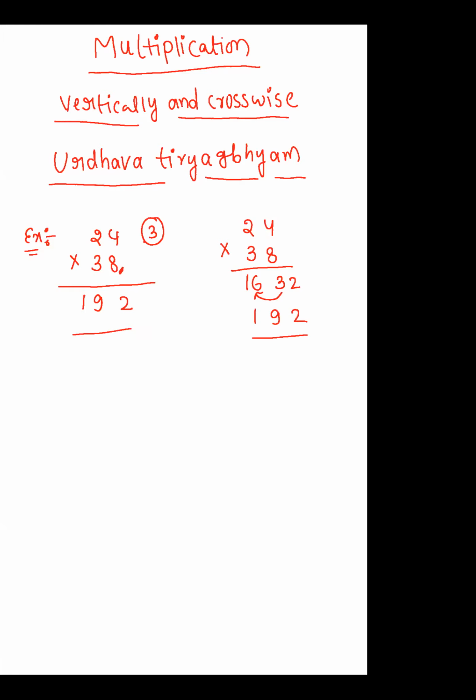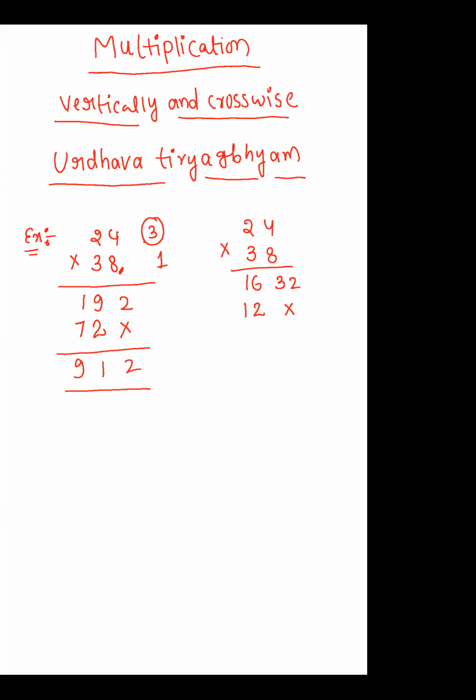See the next step. The next thing is we are multiplying with 3. 3 4s are 12. In the 12 we are not writing anything in the unit place digit, I am writing 2 here. So instead of writing 2, I am writing 12 directly here. And after that 2 3s are 6, so I am writing 6 plus 1, that is 7. So finally I am getting here 9 1 2.